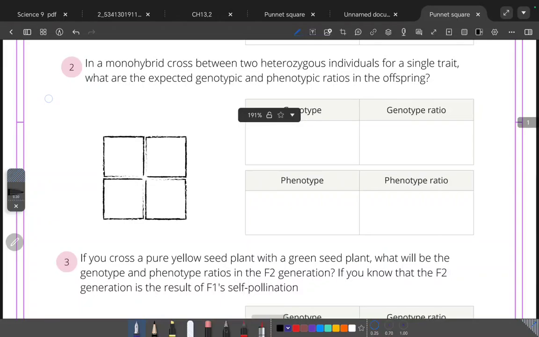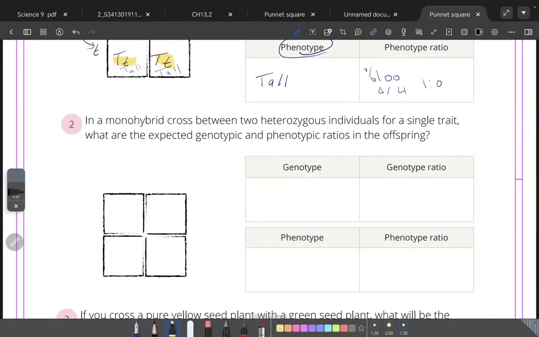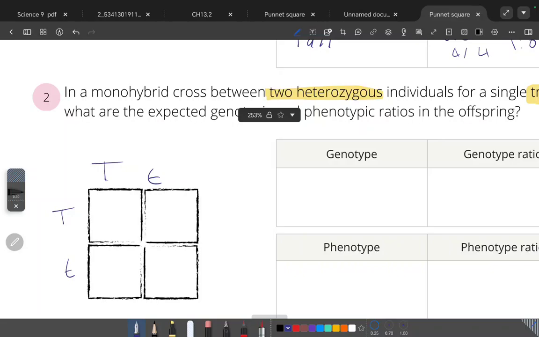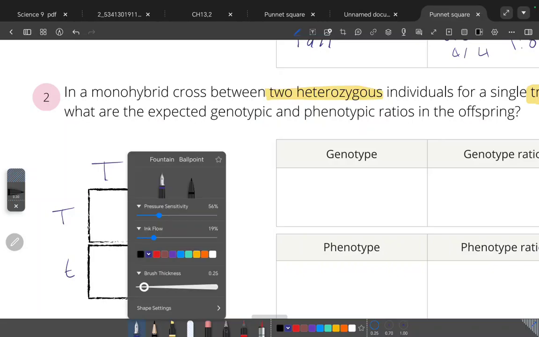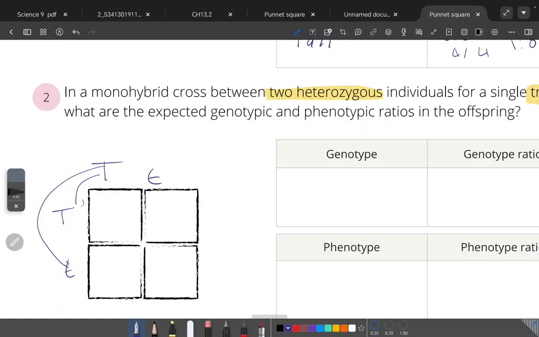Question number 2. In a monohybrid cross between two heterozygotes, so both parents are heterozygous, for a trait. It doesn't say what the trait is, so we can put any letter and any trait that we want. For example, again, I will say tall and short. So both are heterozygous, T capital, T small, T capital, T small. Let's solve it.